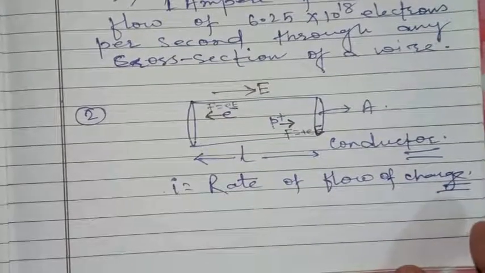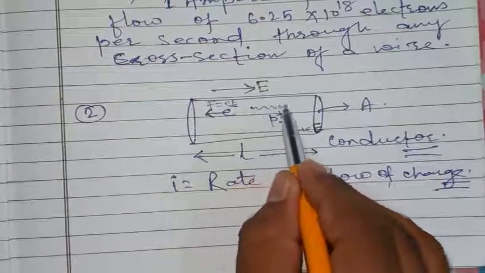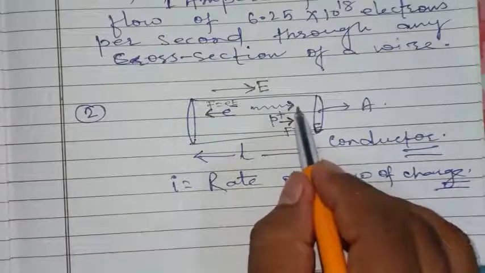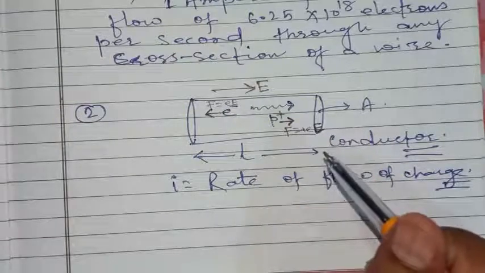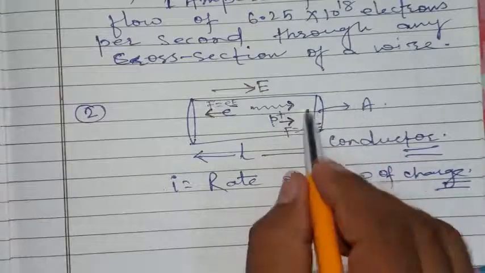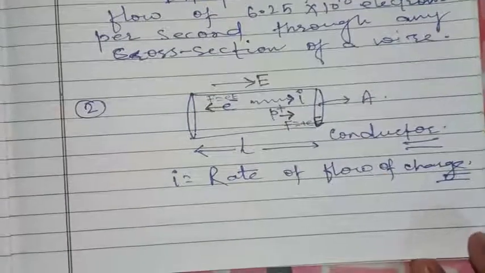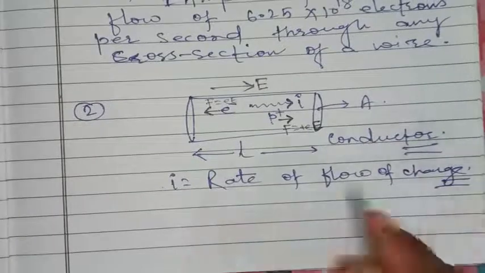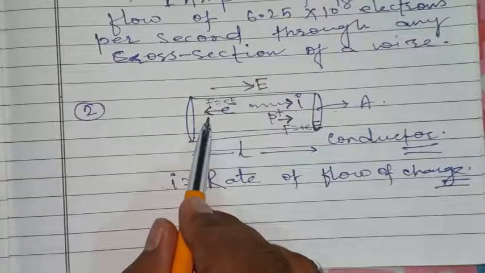Rate of flow of charge means I flows towards the direction of the electric field, or we can say where positive charges flow inside the conductor. I flows there. And we can also say that current flows opposite to the direction of flow of electrons.